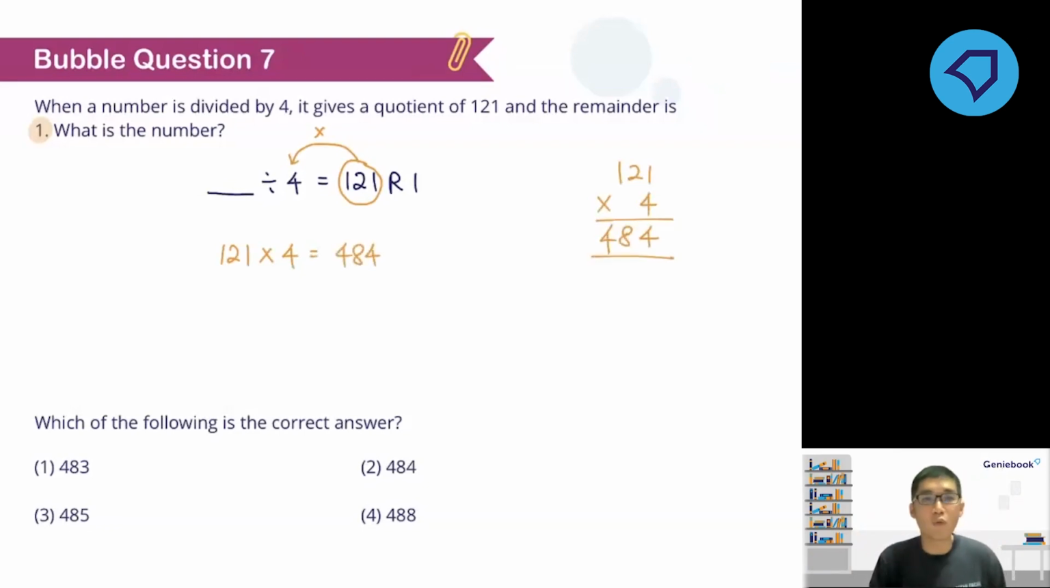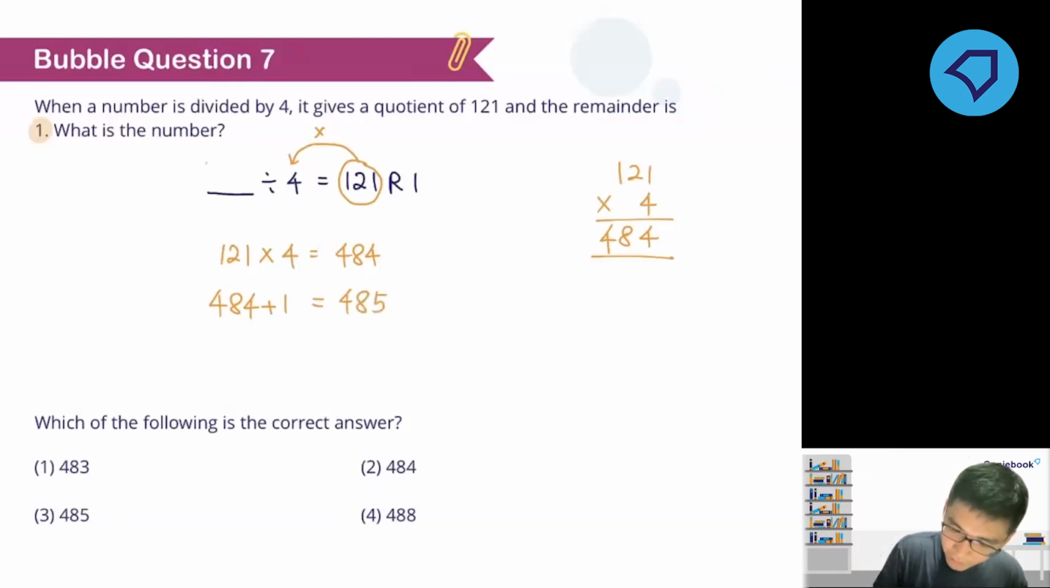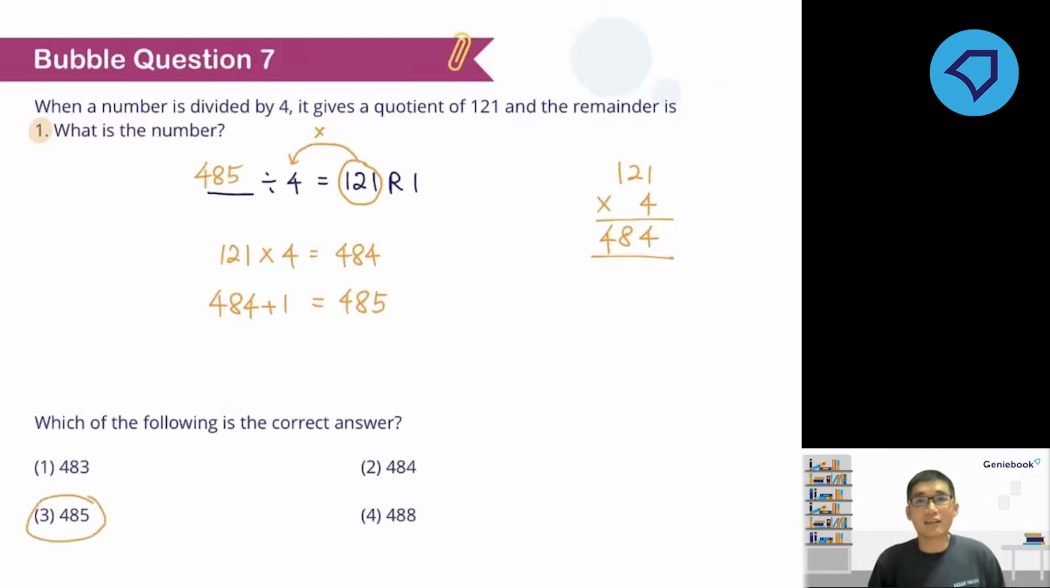And after you know what is 121 groups of 4, which is 484, now add back your remainder of 1. Okay, so 484 plus 1. So that's 485. Okay, so the answer is number 3.